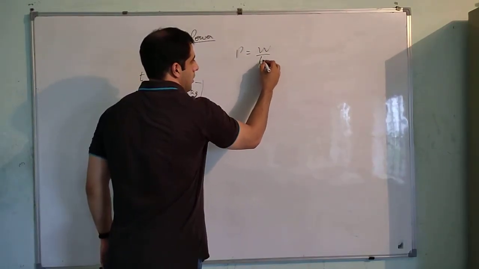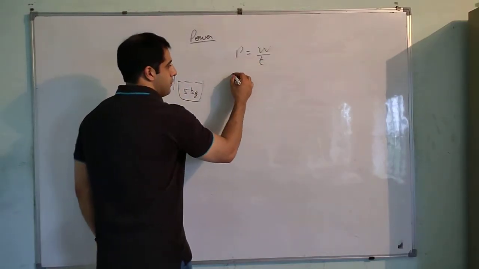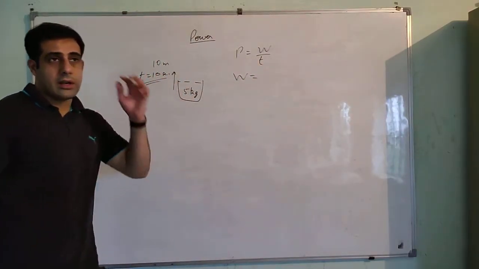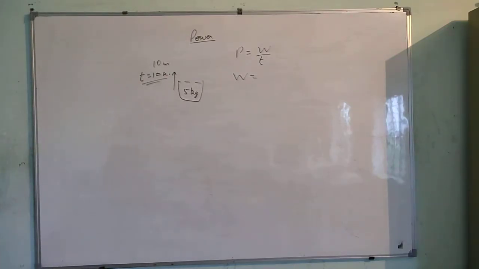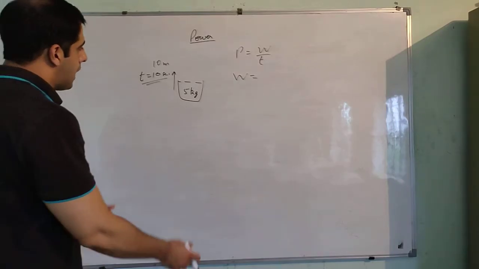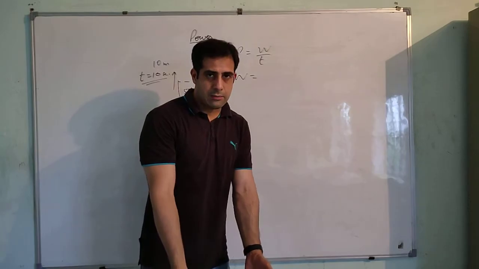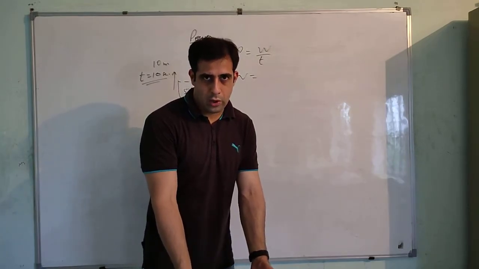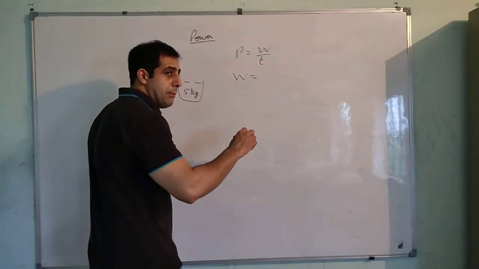Power equals work divided by time. Time is already given, 10 seconds. So first we have to find out the work done. What will be the work done in this case? Now if you remember, the woman is pulling up the bucket. So what kind of energy will be there? We are taking something on the ground or below it and raising it vertically. It will be potential energy.